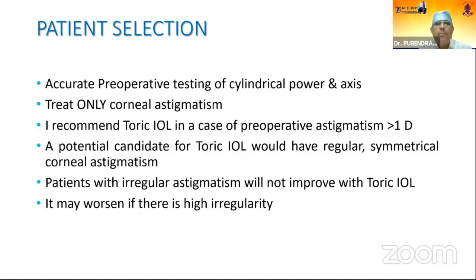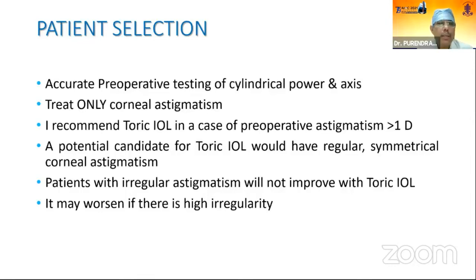The other important fact is that apart from the power, we have to look at the axis of the cylinder. We recommend toric IOL in a case of pre-operative astigmatism which is more than 1 diopter. If it is less than 1 diopter, the previously enumerated methods are more effective and we should not do a toric IOL in such cases.